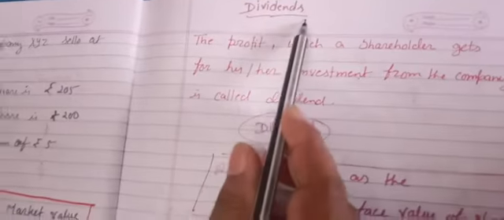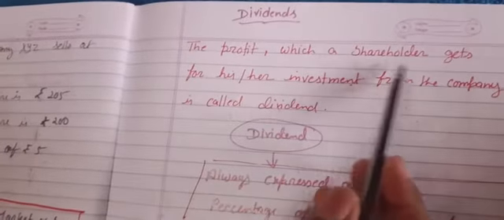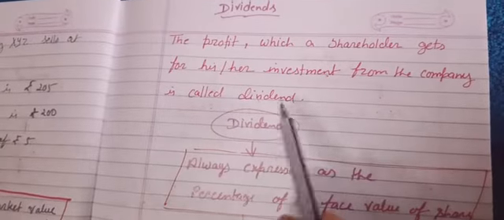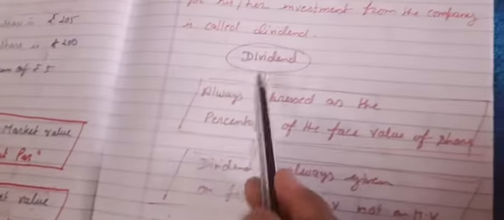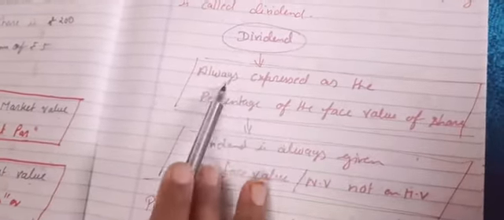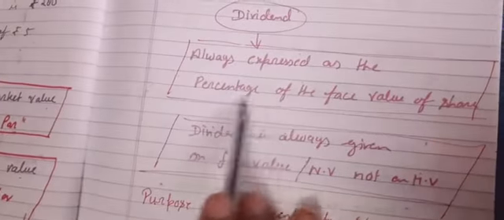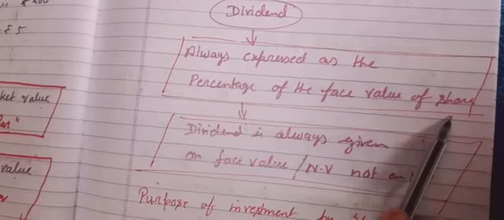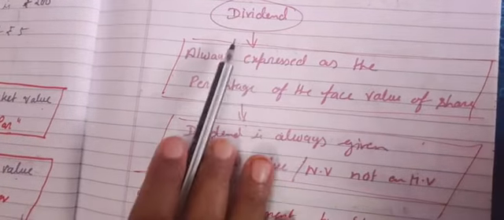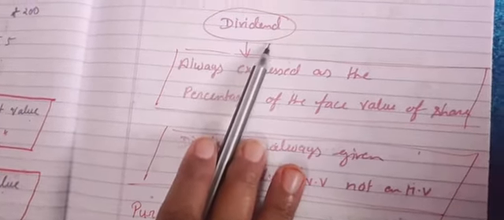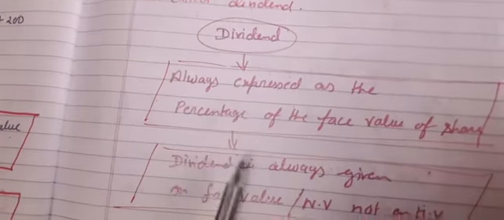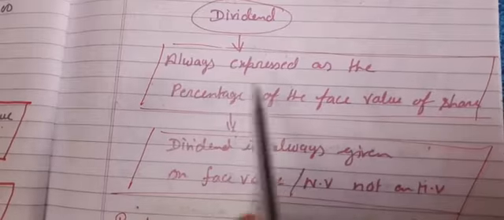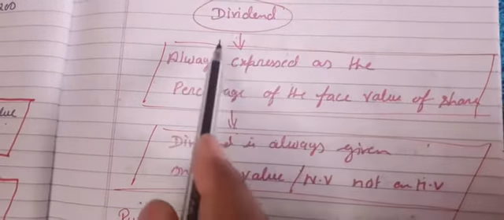So actually, what is dividend? The profit which a shareholder gets for his or her investment from the company is called dividend. Okay, a few more things we want to understand about dividend. Dividend is always expressed as a percentage of the face value of a share. Very soon I am going to explain two formulas: the formula for dividend, and second, for return on the investment. Almost both are similar, but the difference is about NV and MV. Let me reach that point. Before that, let me explain dividend.